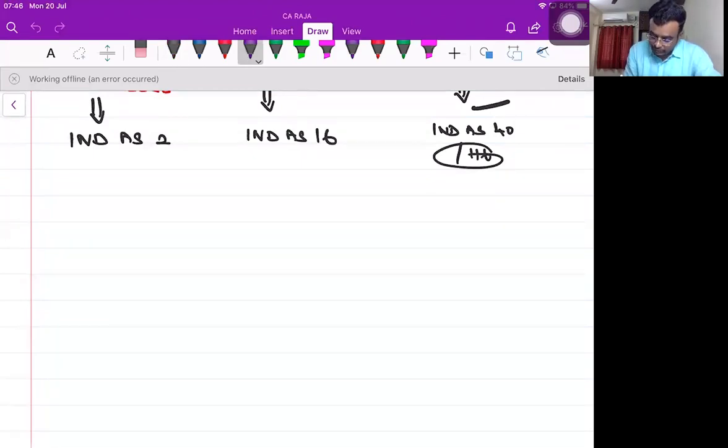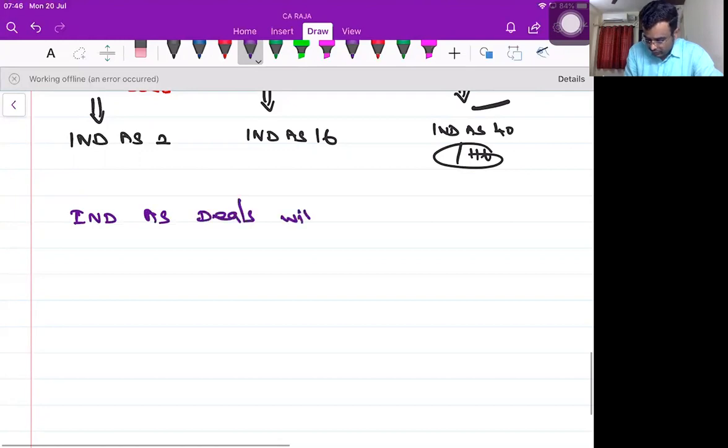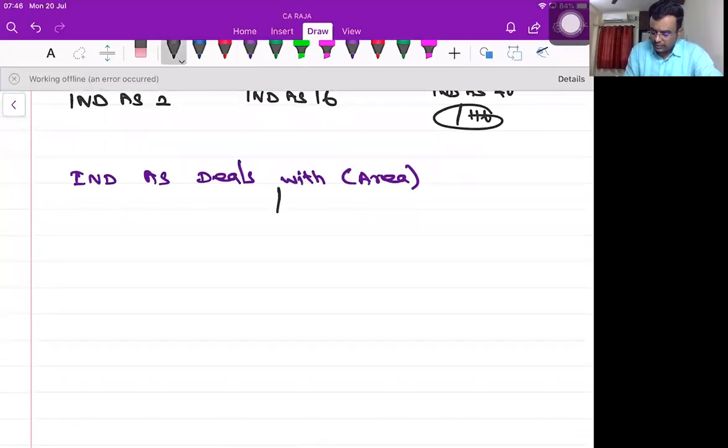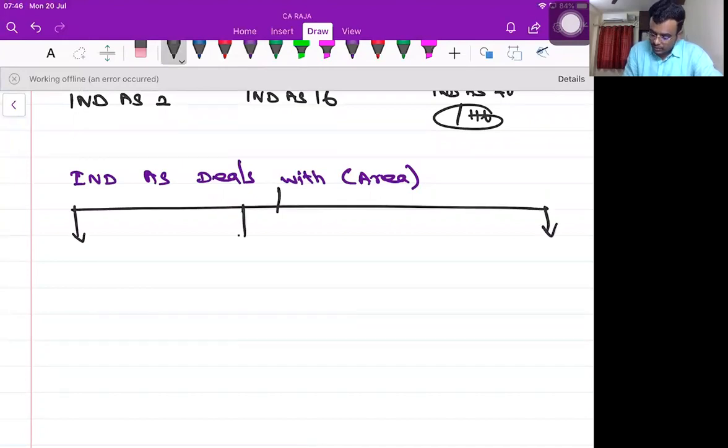Can you please tell me the areas in which Ind AS or accounting standards deal?